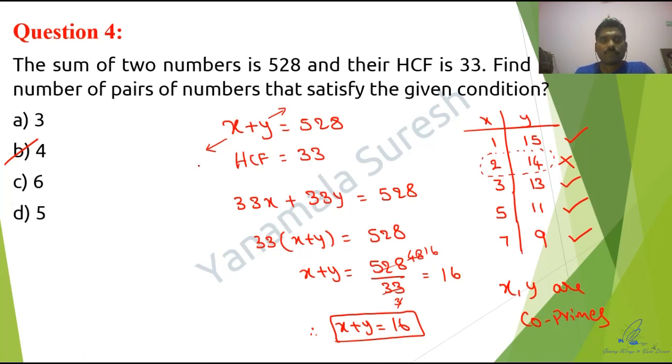Instead of number of pairs, suppose they had asked the number of ordered pairs. Ordered pairs in the sense 1 comma 15 is one order, and the second one is 15 comma 1, which is the second order. So here we got 4 pairs, right? If the question asks for the number of ordered pairs, the answer will be 8. So far they haven't asked any question regarding ordered pairs, but if they ask in the examination, make sure that 8 is the correct answer. But if the question asks for the number of pairs only, the correct answer is only 4 pairs. Next one, guys.